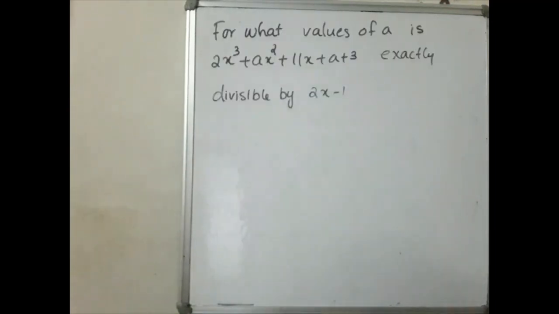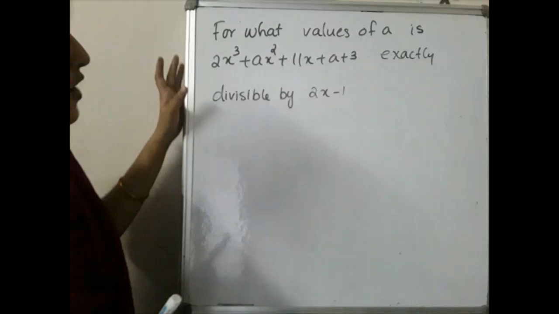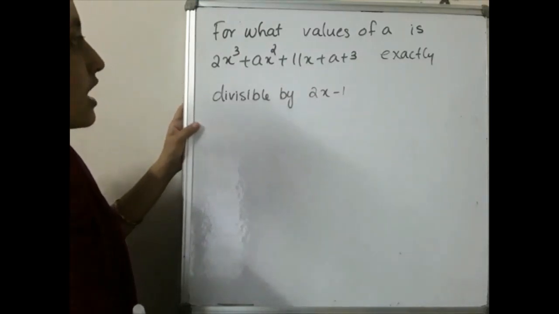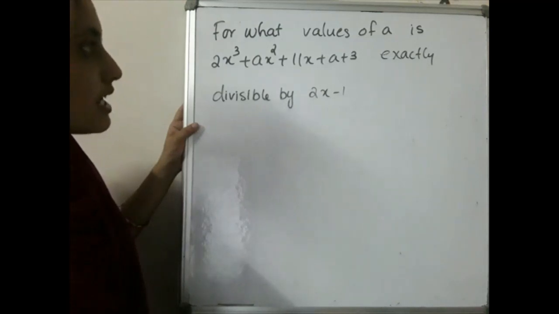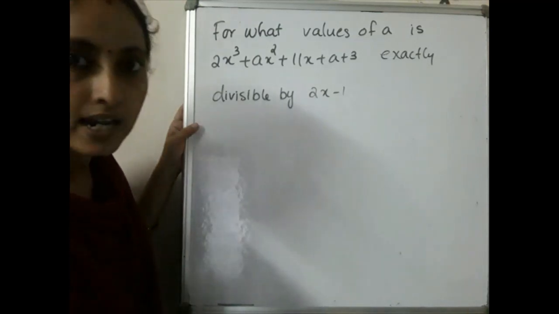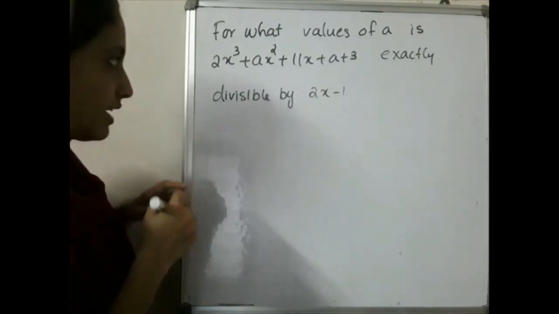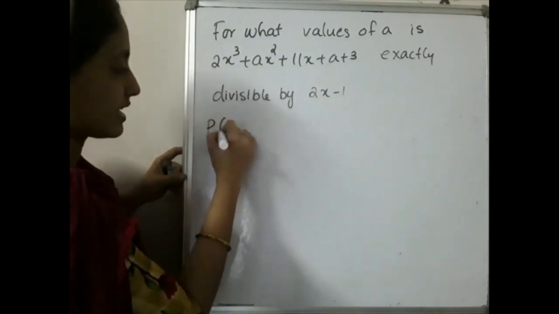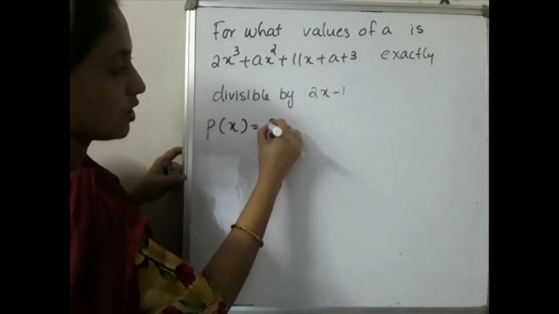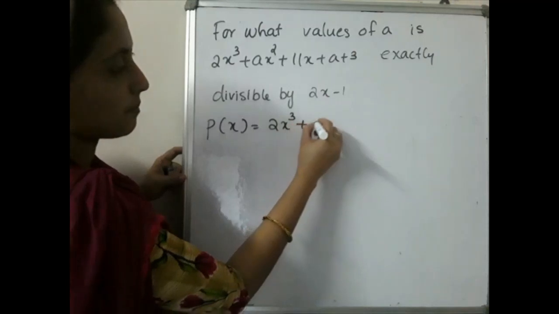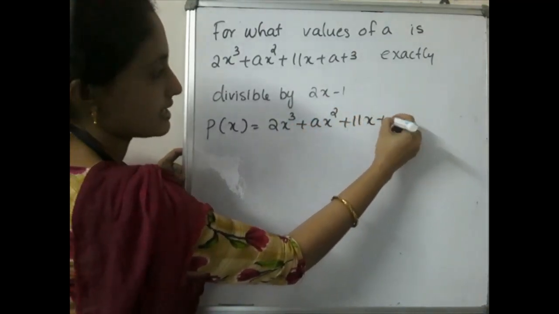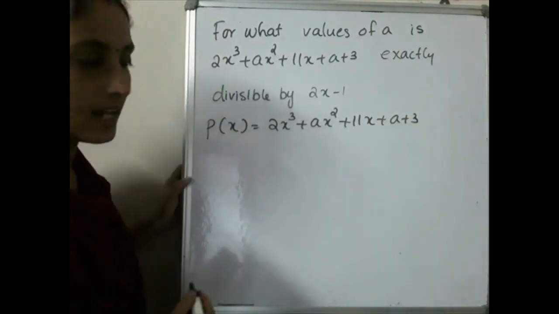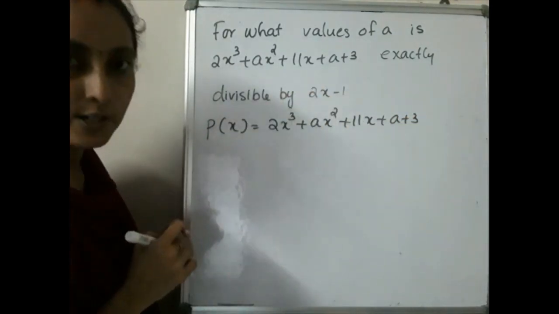The last question of today's section. For what values of a is 2x cube plus ax square plus 11x plus a plus 3 exactly divisible by 2x minus 1? So what we have to write? P of x is equal to 2x cube plus ax square plus 11x plus a plus 3. Then it is exactly divisible by 2x minus 1.